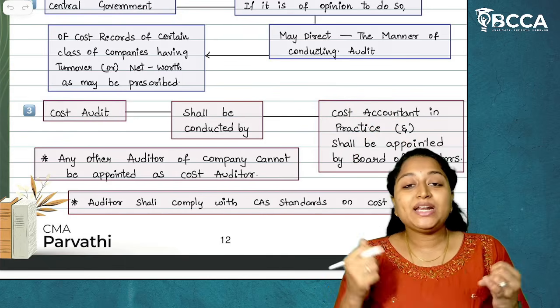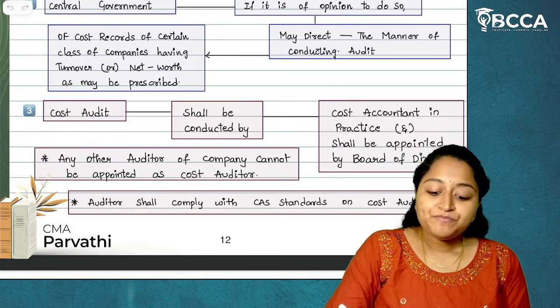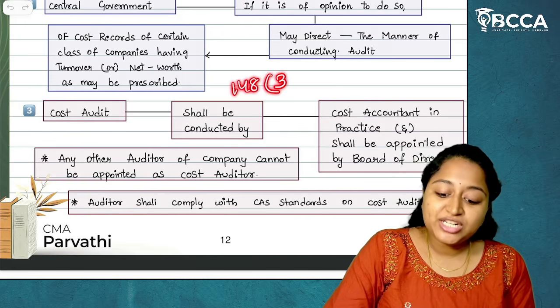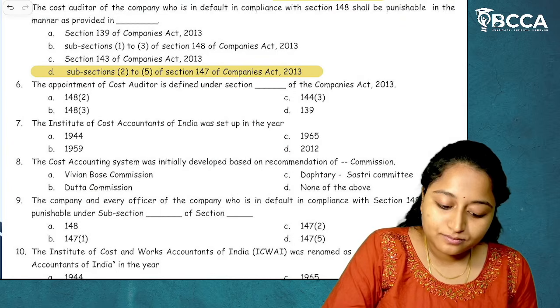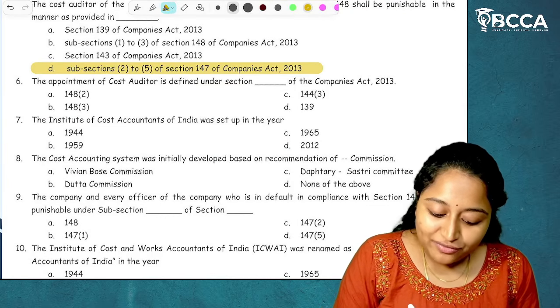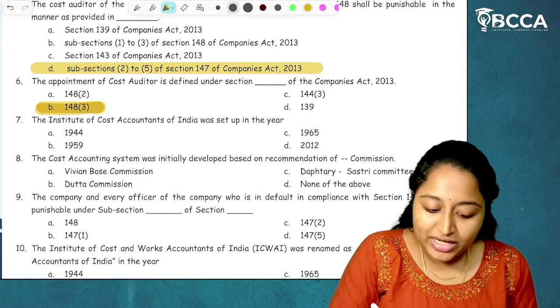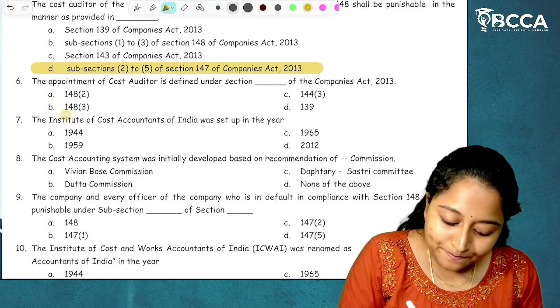So regarding the appointment of a cost auditor, it was given under which section? Under 148 subsection 3. So the appointment of cost auditor is defined under section 148 subsection 3 of Companies Act 2013. I hope it is clear.